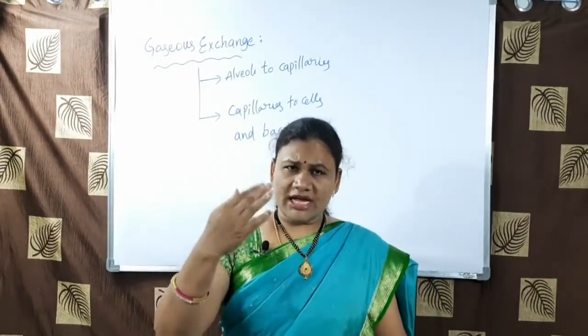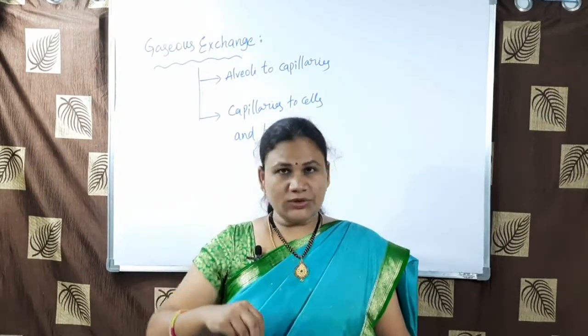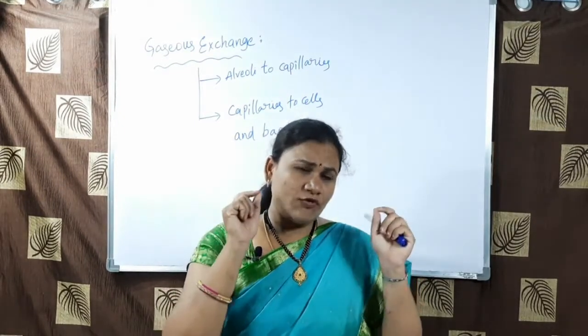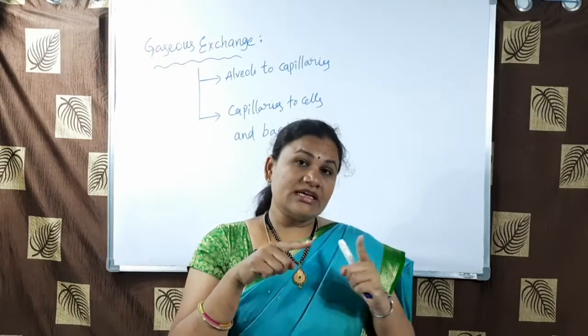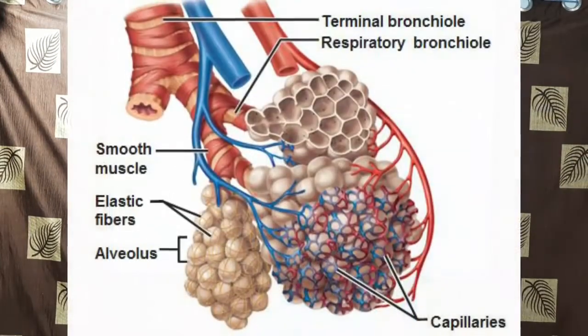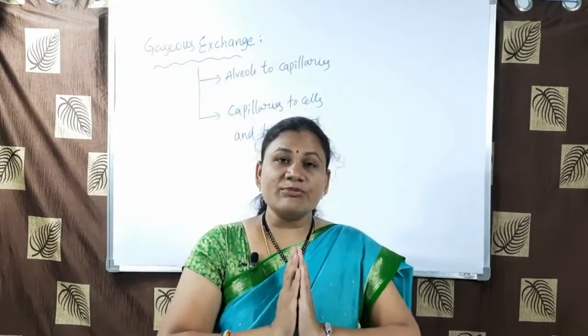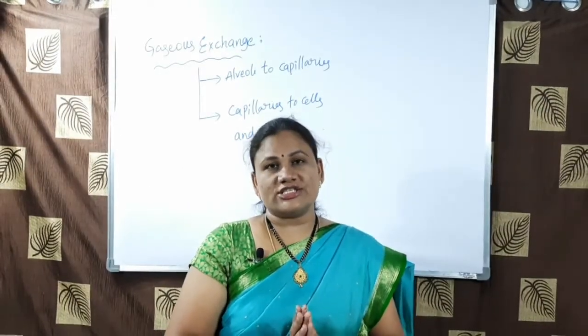What is the pathway? The pathway starts with the nostrils. From the nostrils onwards, air enters into the lungs, and the final part of the pathway is the alveoli. I told you, these are several small, sac-like, numerous structures, about one cell thick. That is the alveoli. These are, as I told you, the structural and functional units of the lungs. These play an important role in gaseous exchange.